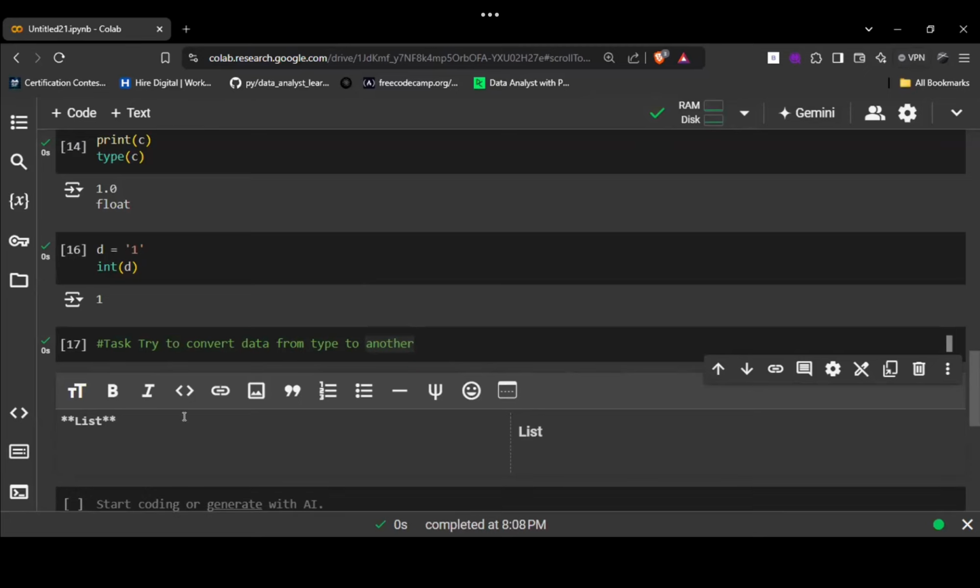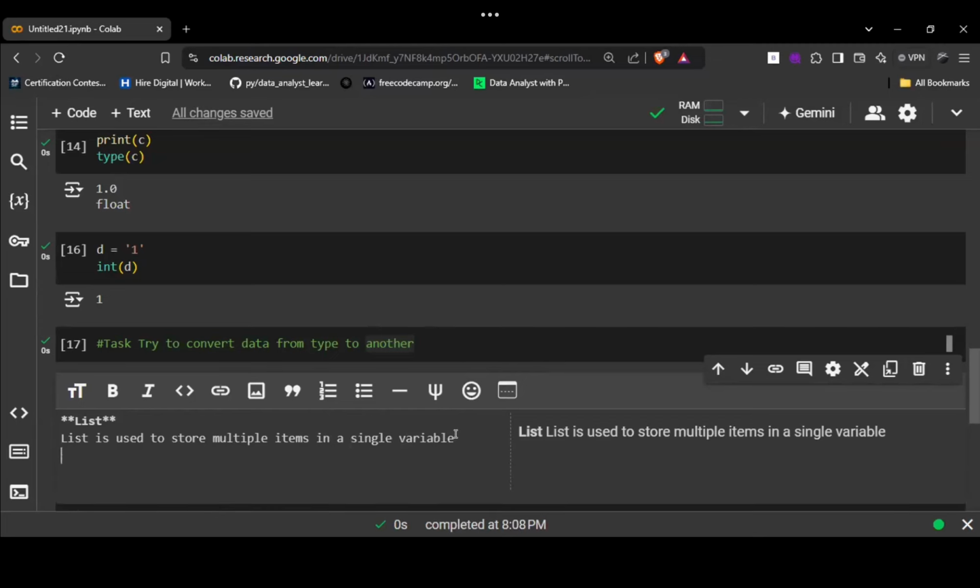Now, after list. So what is a list? A list is used to store multiple items in a single variable.